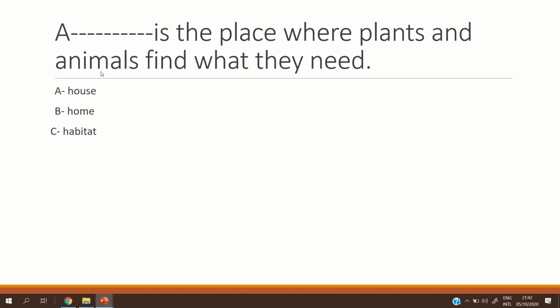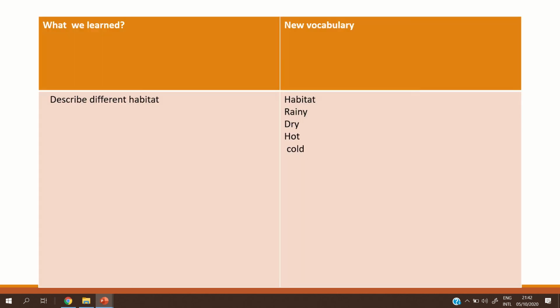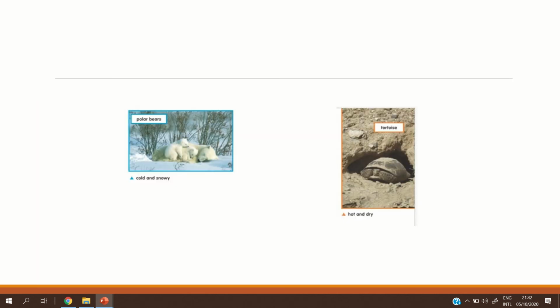Is it a house? No. Home? Also no. So habitat? Of course, yes. Habitat is the place where plants and animals find what they need to live. Thank you, grade 1, grade 2.